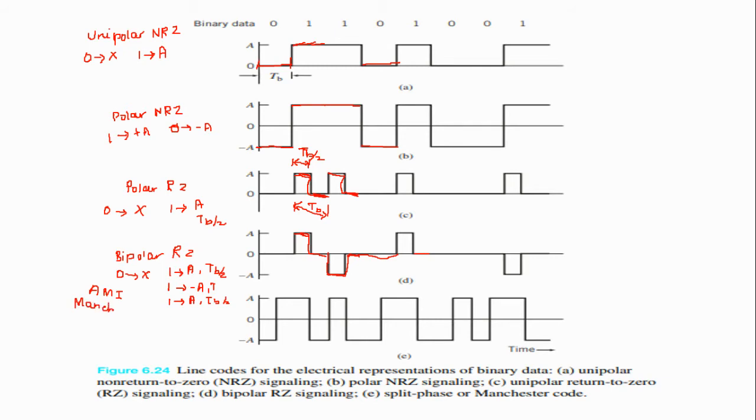The last coding is Manchester coding. For 0, it is represented as minus A followed by plus A, and for 1, plus A is followed by minus A.